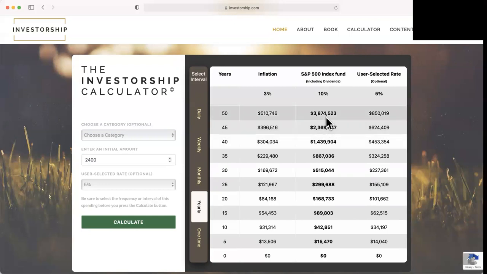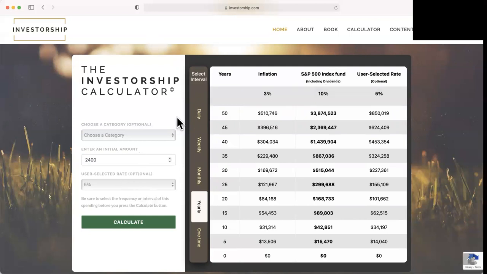If they do it for 50 years, again, somebody starting at 18 doesn't retire until age 68. Over that 50 year period of time, if they had just plowed in that $2,400 a year, which isn't all that much. May seem like a lot now, but it really isn't in the big scheme of things. They'd have $3,874,000 in that S&P index fund.